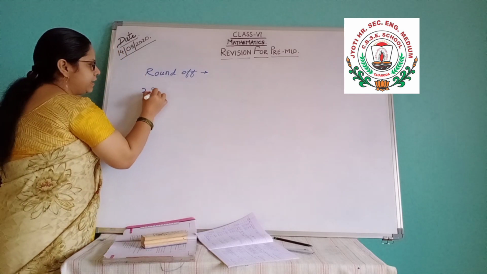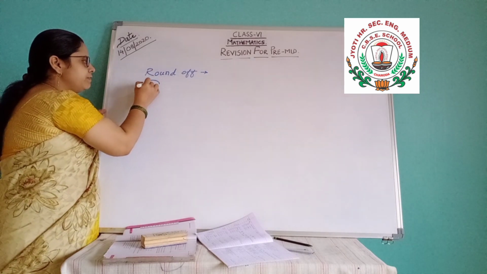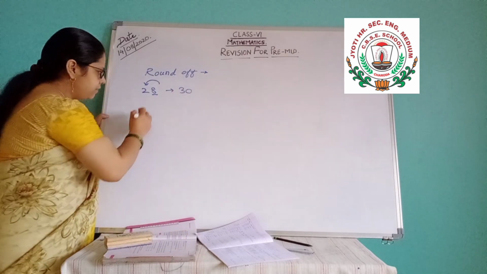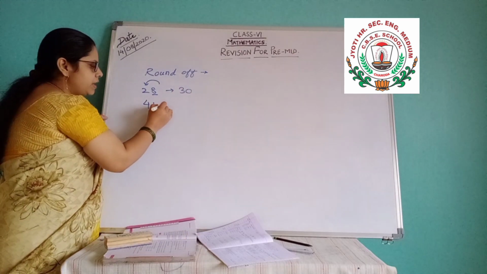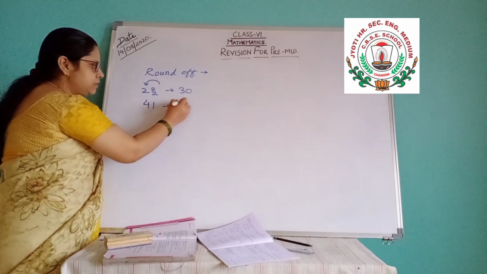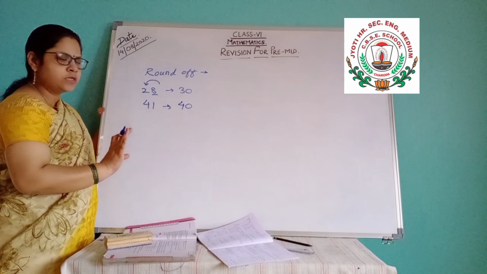Like 28. Here 8 is greater than 5, so plus 1 in the previous digit. That means 30 is the round off. If 41 is given, 1 is less than 5, so nothing to do in the previous digit. It means 4 only and this 0. Round off means the last digit must be 0.